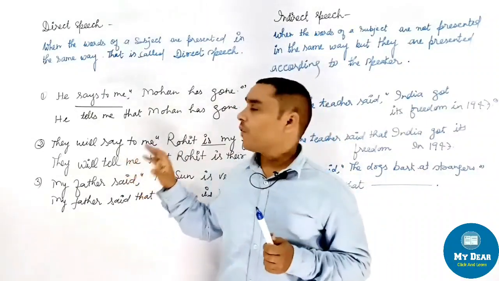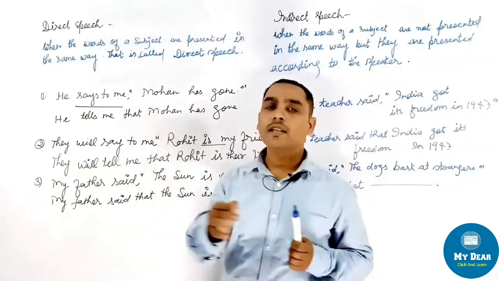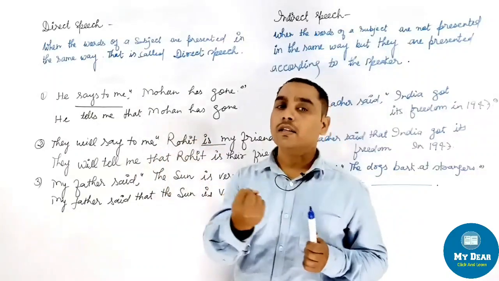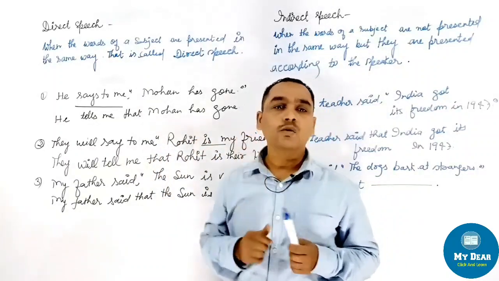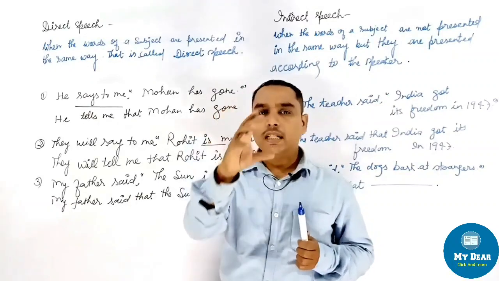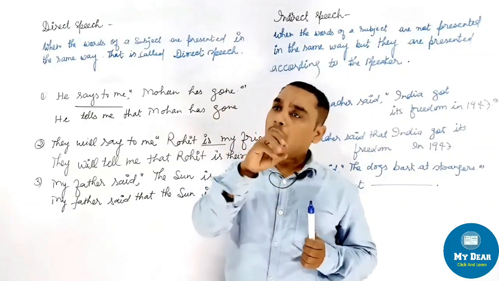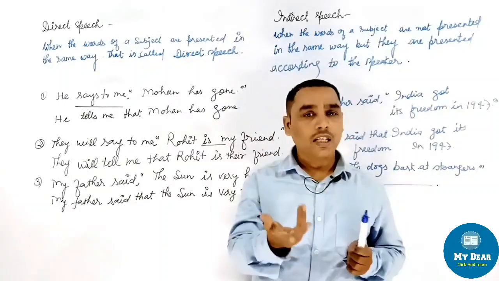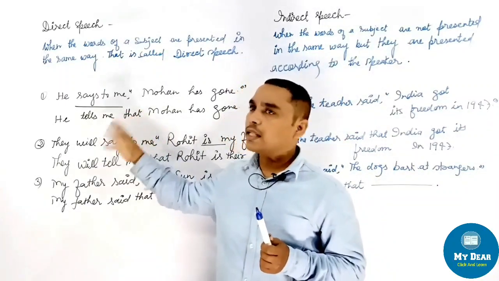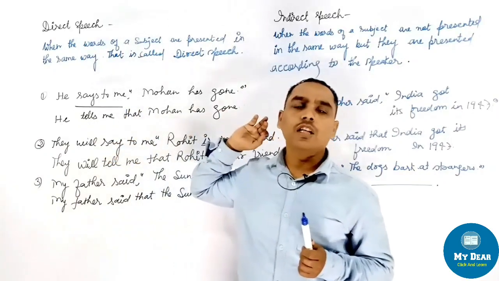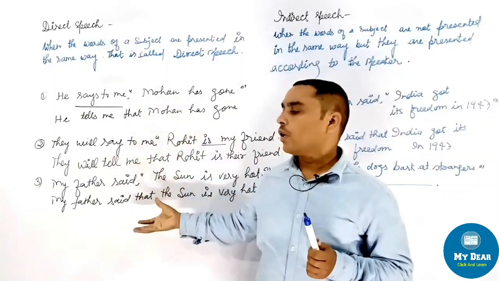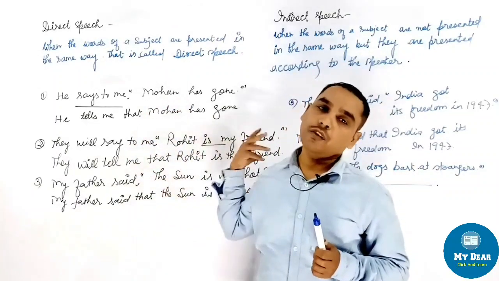First we have to see how many kinds of sentences there actually are. These sentences which I have taken here, for example, they are assertive sentences. So how many kinds of sentences are there? First we will see them and how they will be changed. If the reporting verb is given in past tense, then the tense of reported speech will always be changed. The first kind of sentences I am writing over here.